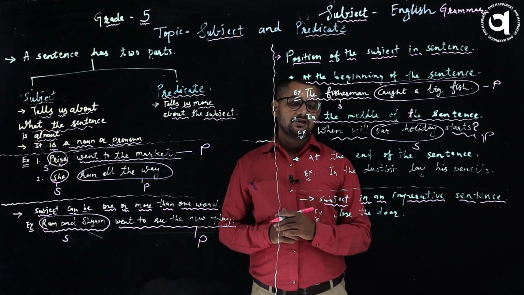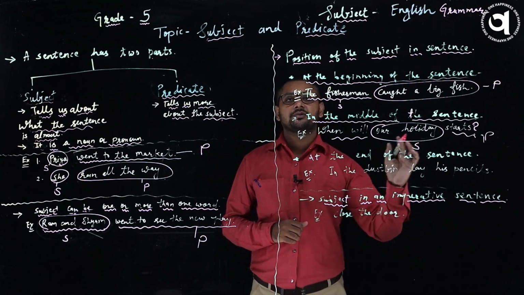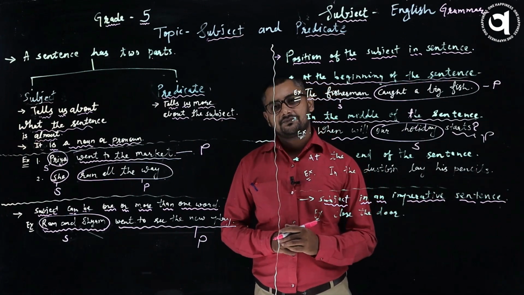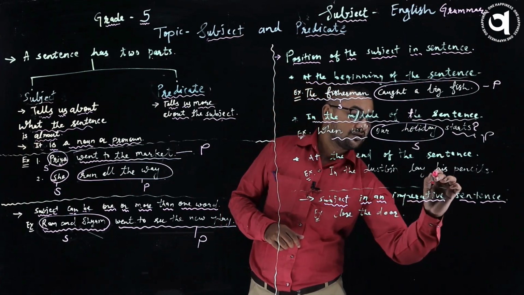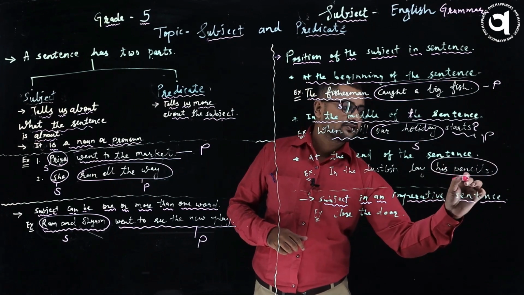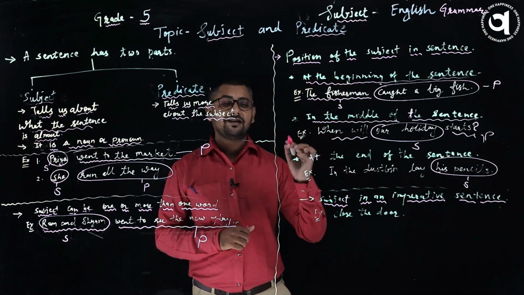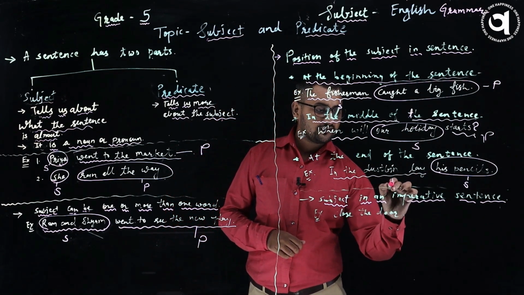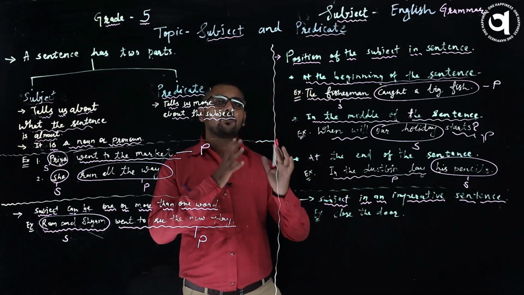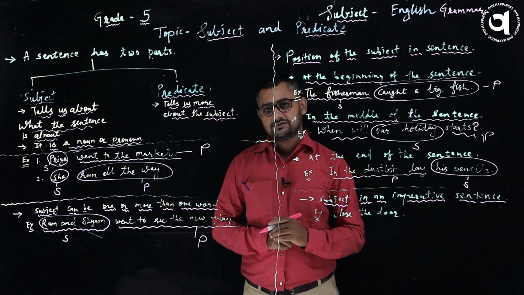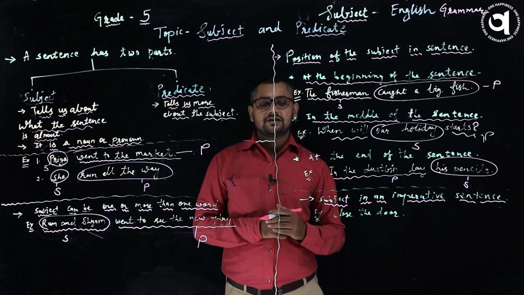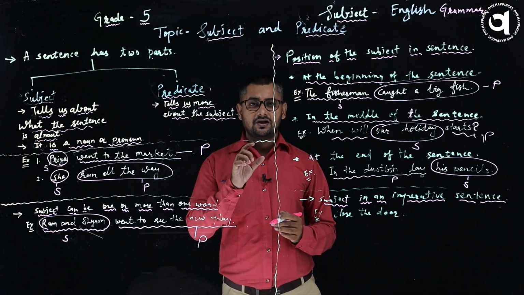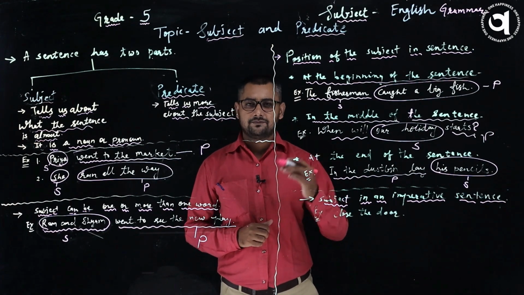Now let's see when the subject is used at the end of the sentence. In the dustbin lay his pencils. So this sentence is about his pencils. So here the subject is used at the end of the sentence. In the dustbin lay is a predicate. This is where most of the learners make mistakes. Why? Usually they think that a subject always comes in the beginning, and this is a very wrong thinking. Hopefully this will help you.